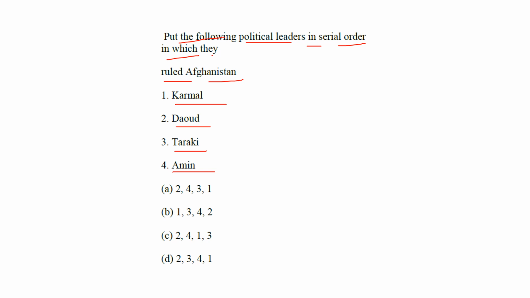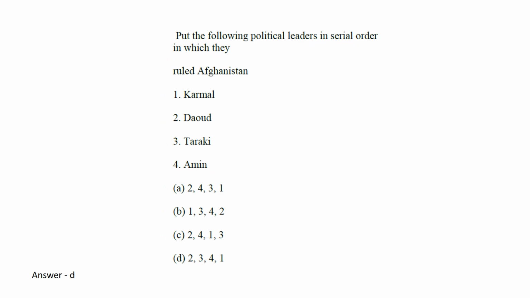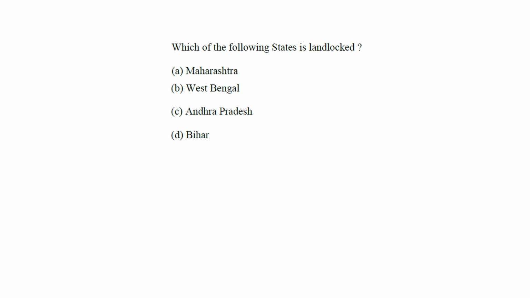Anyway, you are the aspirant, so whether it is a question of geography or history, you have to read it. They're asking the serial order in which they ruled Afghanistan. The first is Daud, then Taraki, then Amin, and then Karmal. Its answer is T. It's a fact-based question, so the explanation is not required. If you know, fine. If you don't know, please remember that.